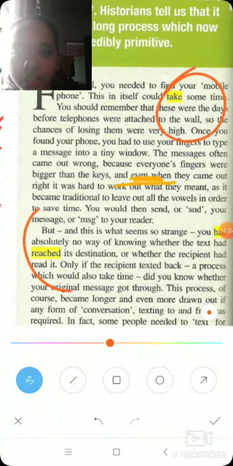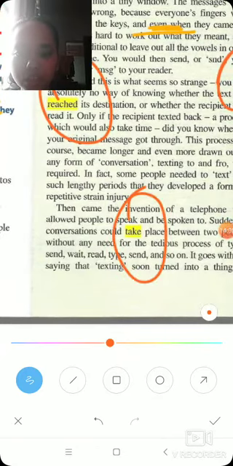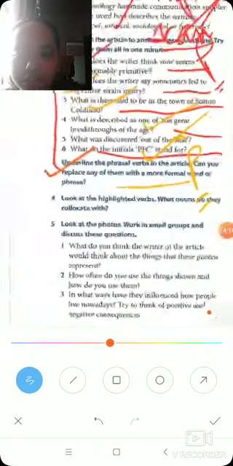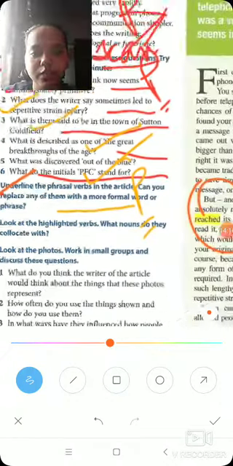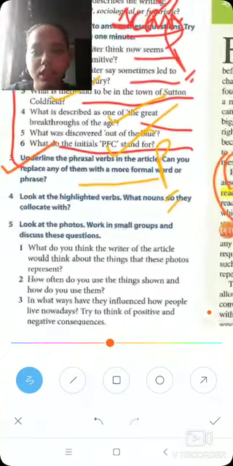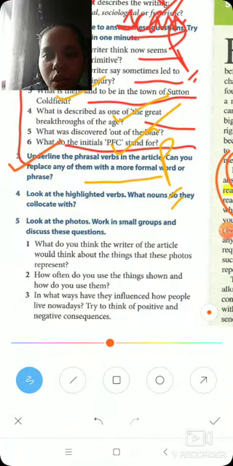So you have to take a look at these words. Then let's see what they are trying to say in the fourth one. Look at the highlighted verbs. All the highlighted verbs I showed you, these are the ones in the yellow. With which noun do they collocate?